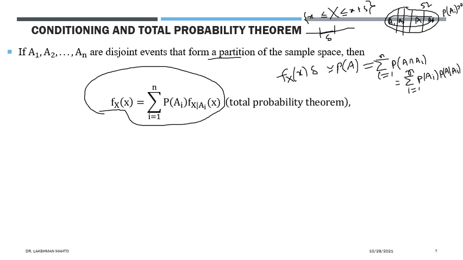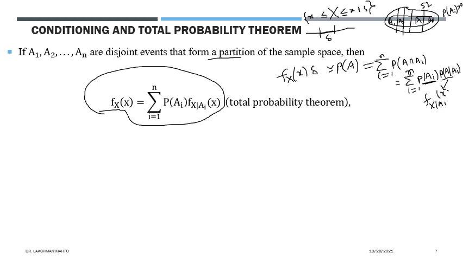Likewise, on the right hand side there would be no change in the prior probability of Ai. The only thing is that we express the other term as a conditional density, because conditioning is appearing here. So it would be the conditional density of x given Ai, and times delta.